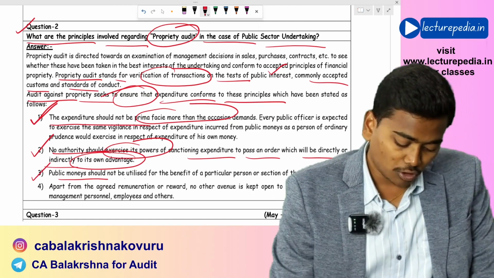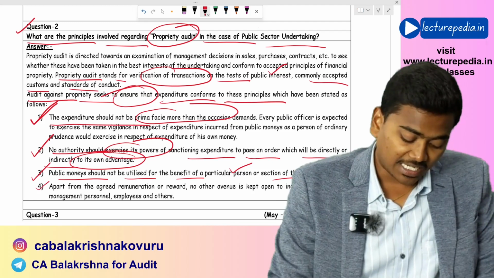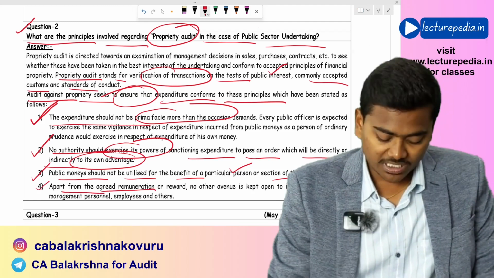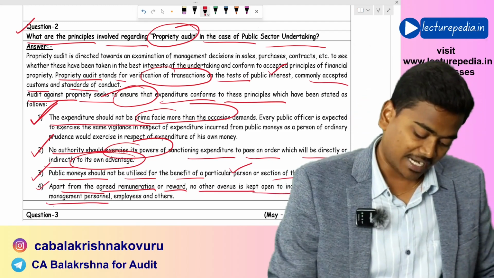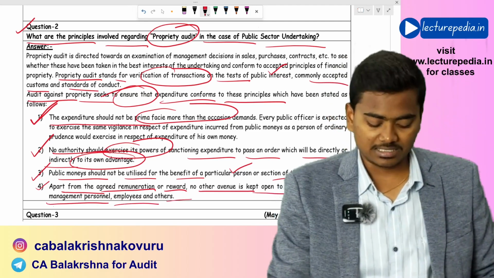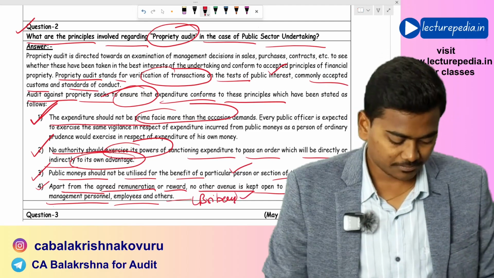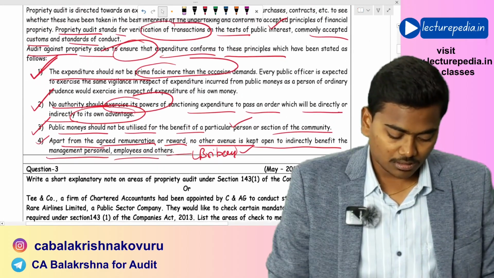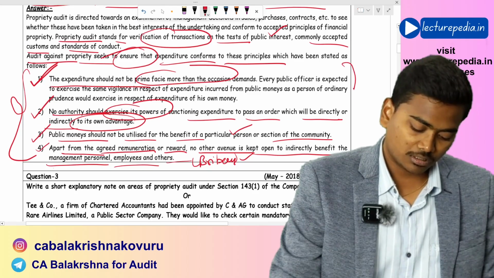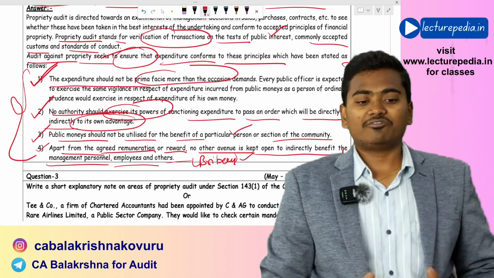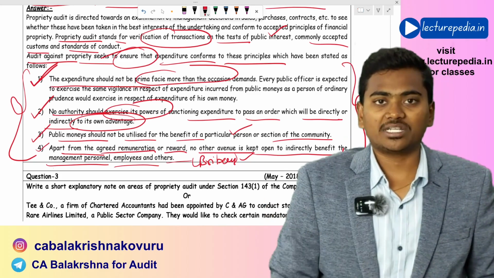Next, public money should not be utilized for the benefit of a particular person or section of the community. And apart from agreed remuneration or reward, no other avenue is kept open to indirectly benefit the management, personnel, employees, or others. For example, there should not be any bribery-like things. The expenditure that is incurred should be verified with respect to these four principles in case of propriety audit.